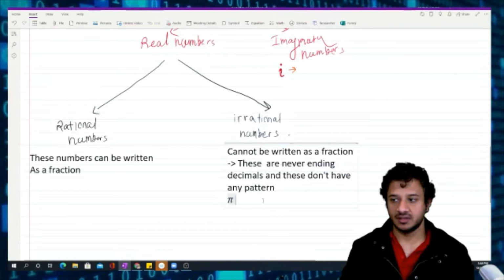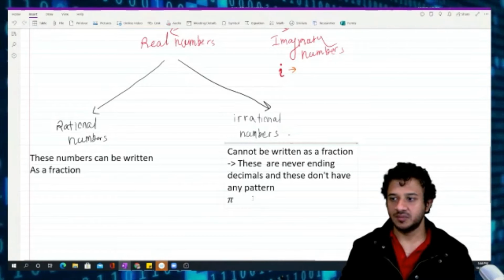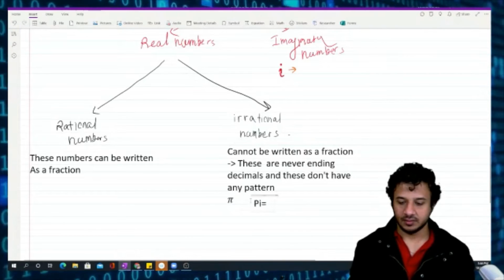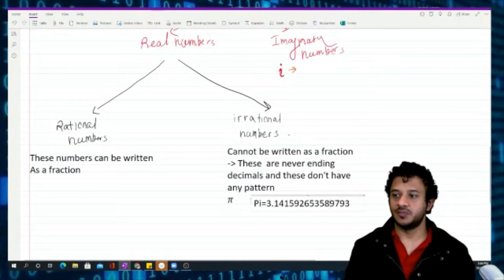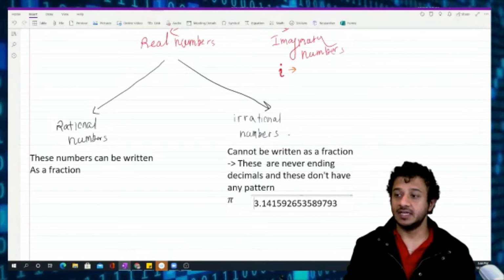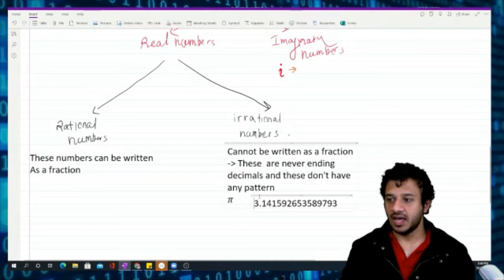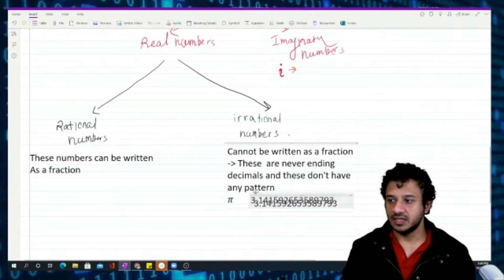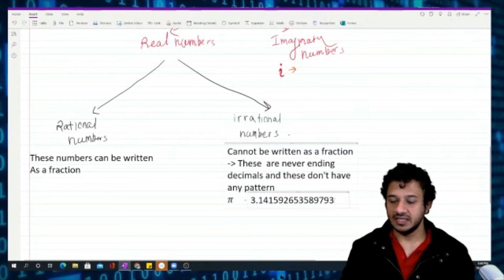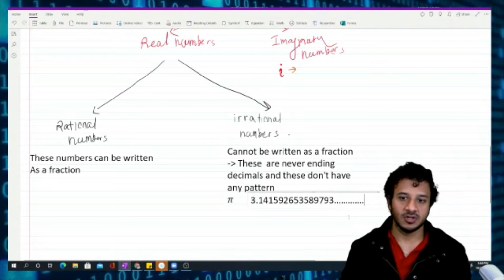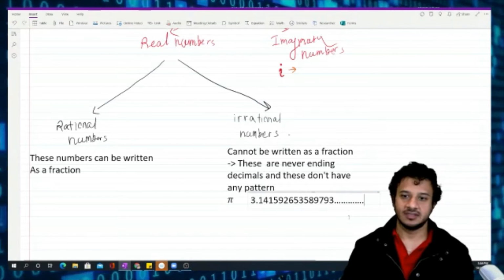What is this pi number? It's 3.14, 3.1415, like that. It moves on, and they don't have any type of pattern as well. It's not finishing. It goes on. Yeah, it's an irrational number.